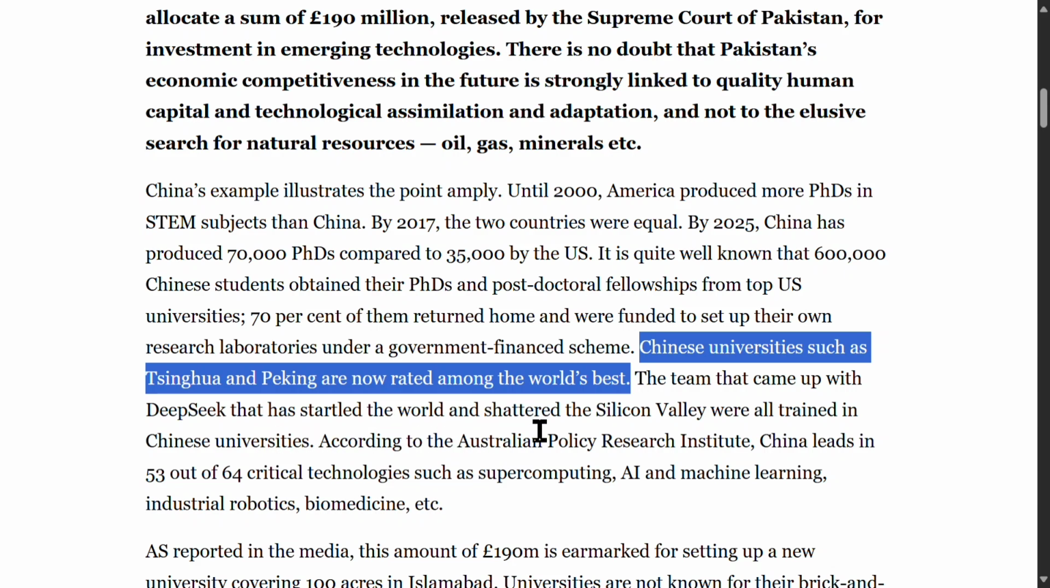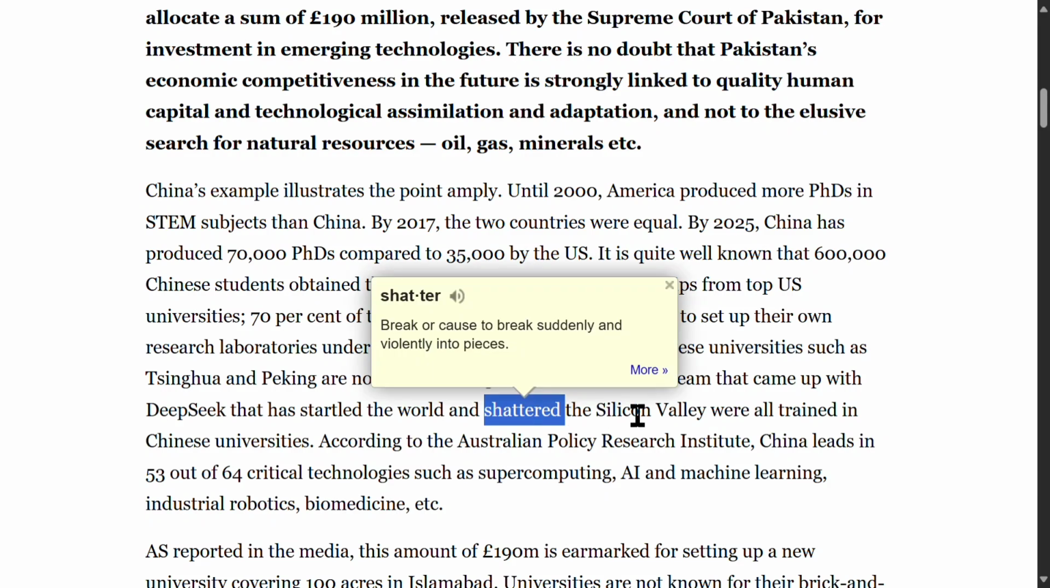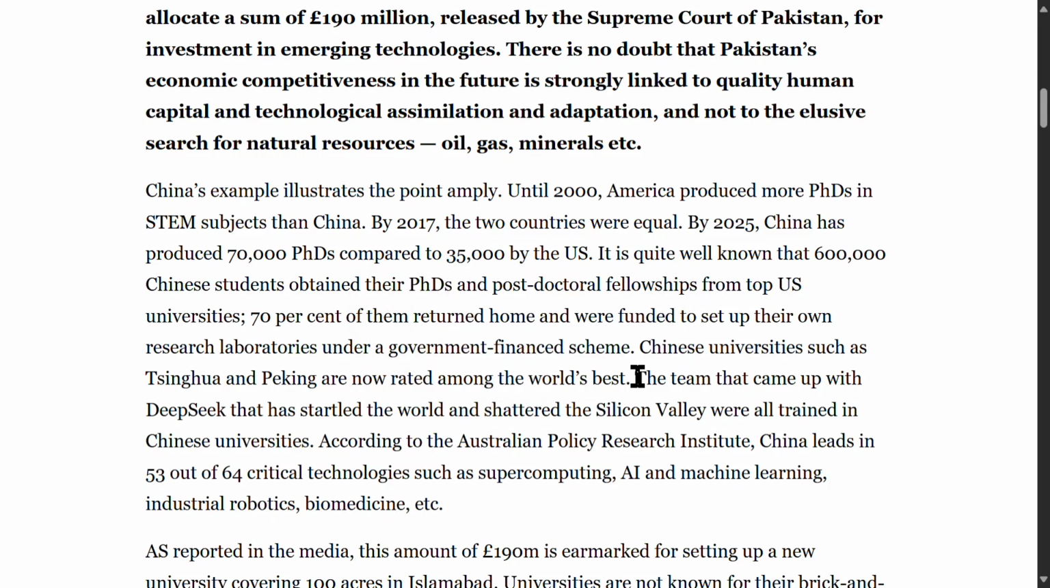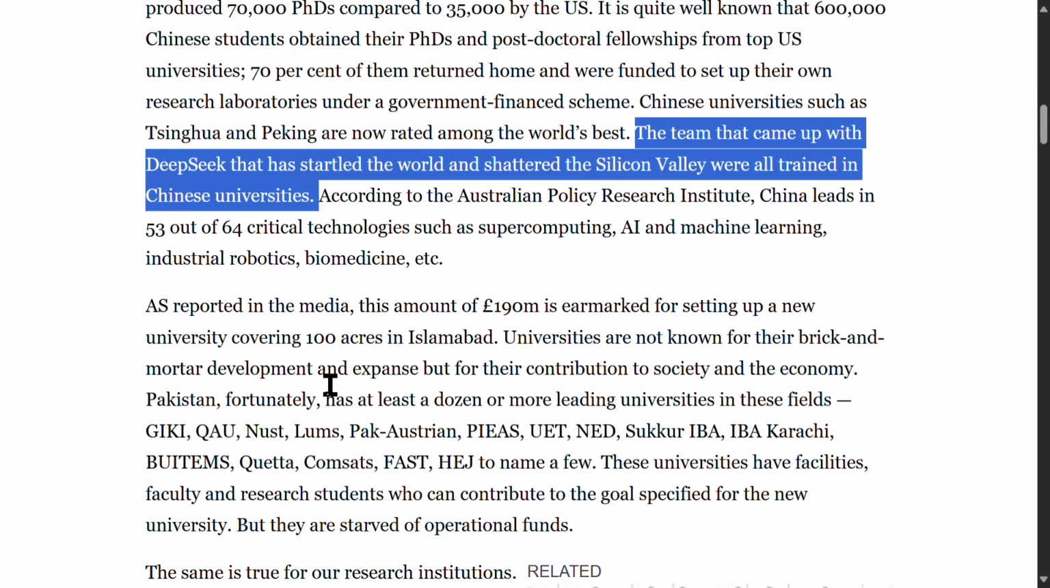The team that came up with DeepSeek, that has startled the world and shattered Silicon Valley, were all trained in Chinese universities. DeepSeek is a reference to a breakthrough technology. Shattered is a verb meaning to dramatically disrupt. This sentence means that a groundbreaking technology from China, developed by its university-trained team, has upended Silicon Valley's dominance.